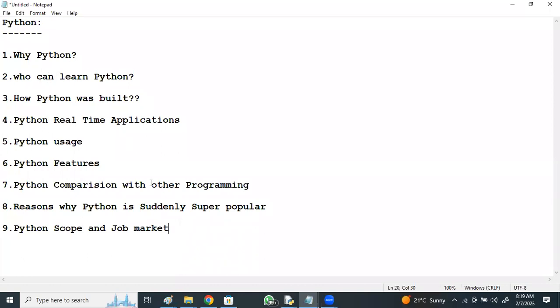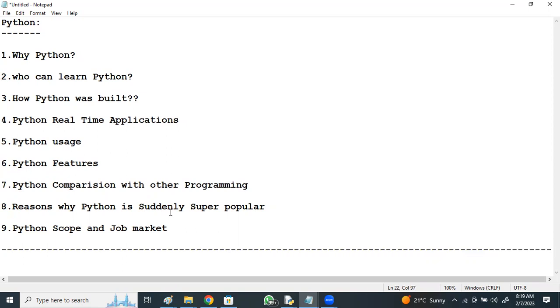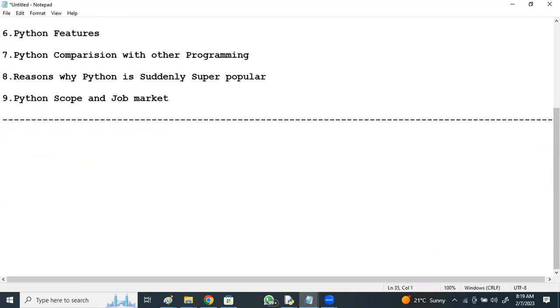So, why Python? Already we have many programming languages. Why is Python required again? I define Python in 5 lines. Python is a general purpose programming language. It has multi programming features.